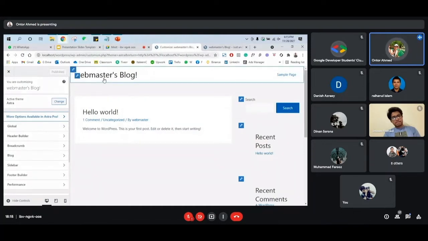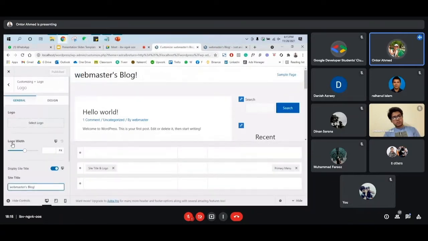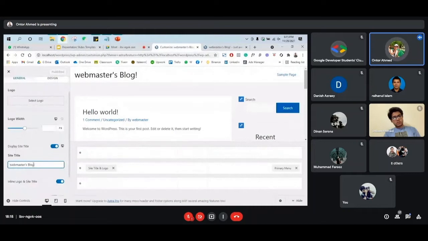Let's say, first of all, our website name. What will we give as our website name? Here you can click on that particular area. Once you click here, you can see there is a logo option, which means you can upload your website logo as well as your site title.